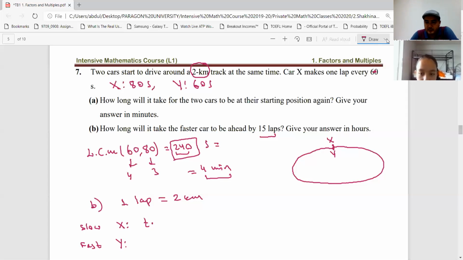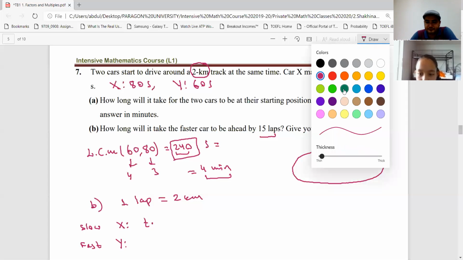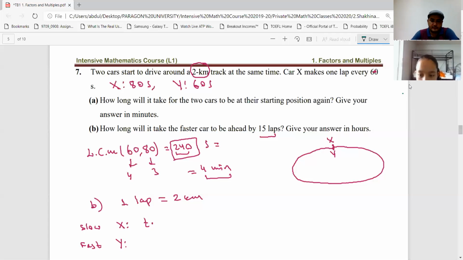All right, Shahina. I have an idea. Look at this here. In 4 minutes, this one is car Y, this one is car X, right?